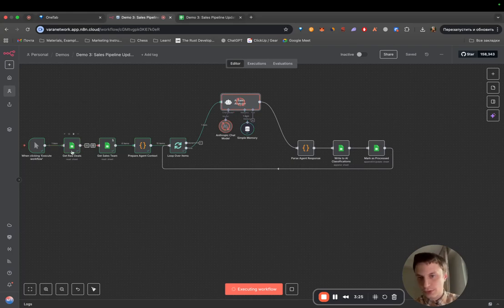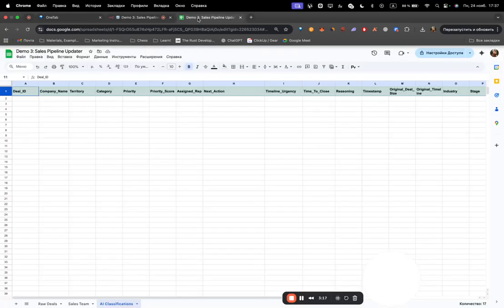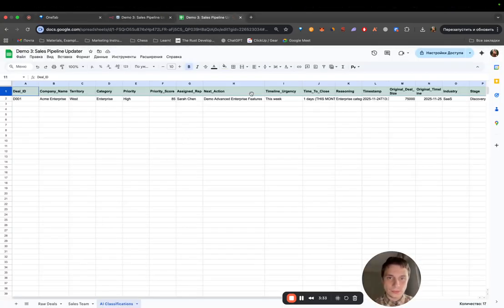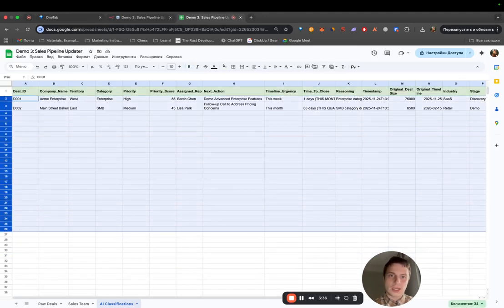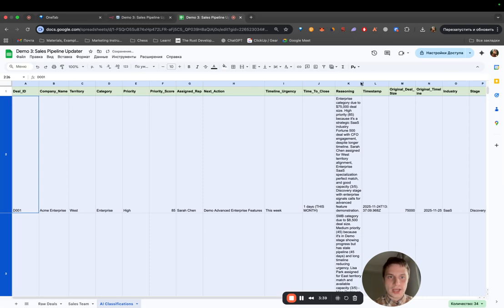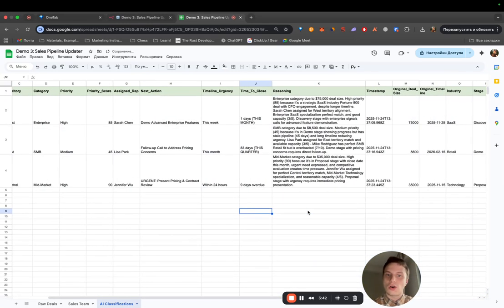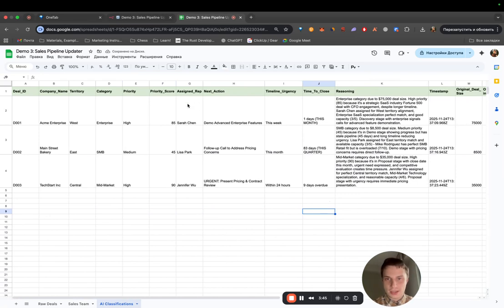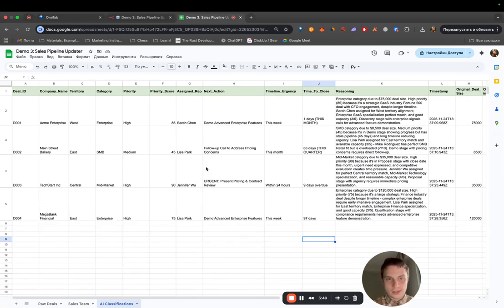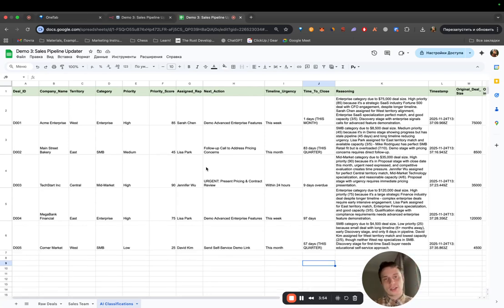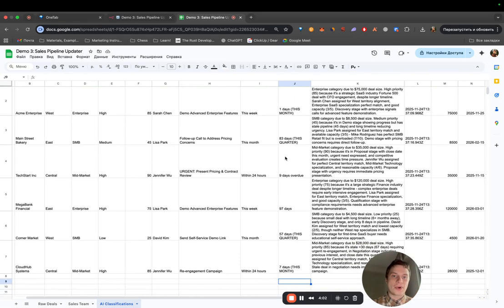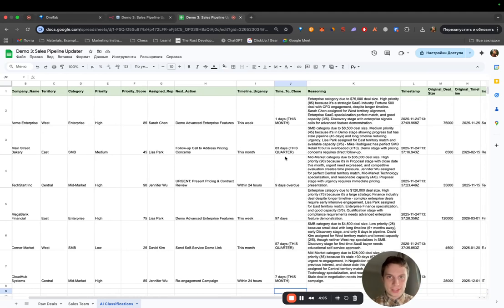So we have 15 deals, six representatives, and then we start working. It works iteratively, and we can watch how it populates. So you see, it basically updates in real time. It adds the real-time evaluation of the deals, adds the assigned representative, and it does so intelligently, meaning it checks the capacity and checks everything that needs to be checked in terms of specialty of a sales representative, of capacity, of location. Everything is checked prior to actually assigning the sales representative.